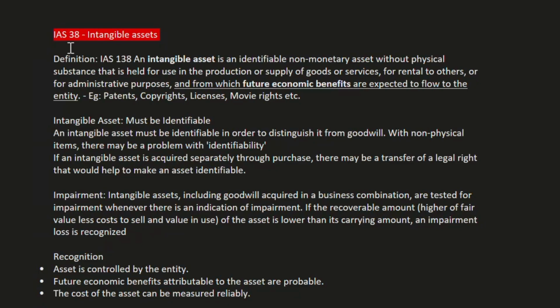Hi there, in today's video we are going to study IAS 38 Intangible Asset.